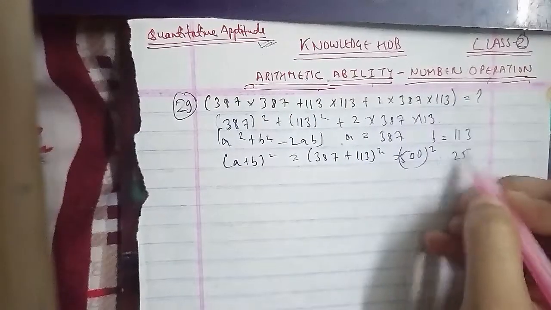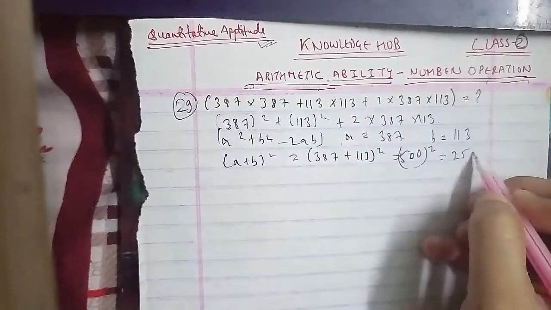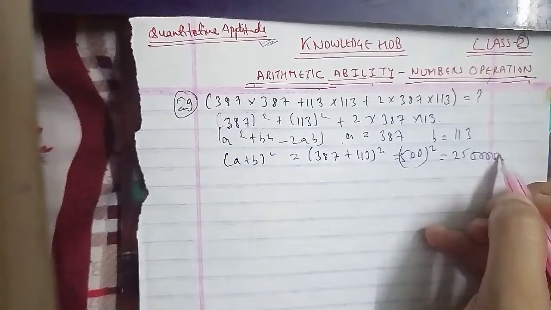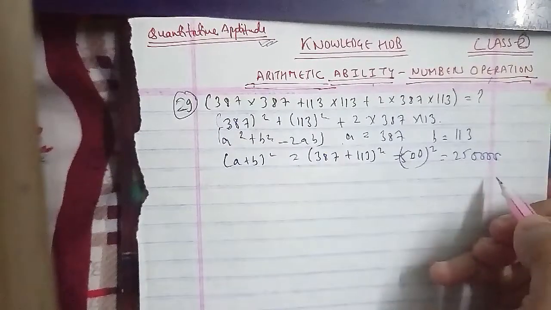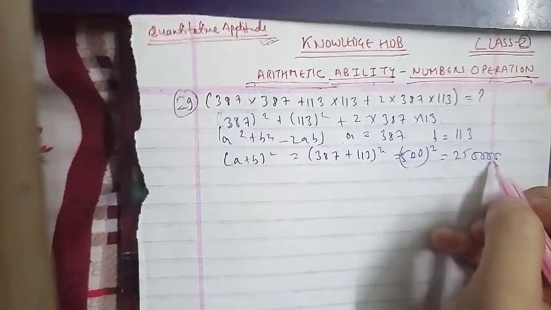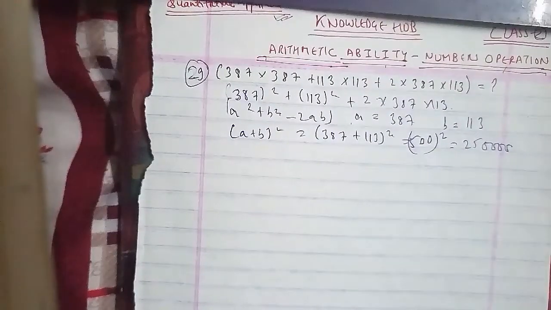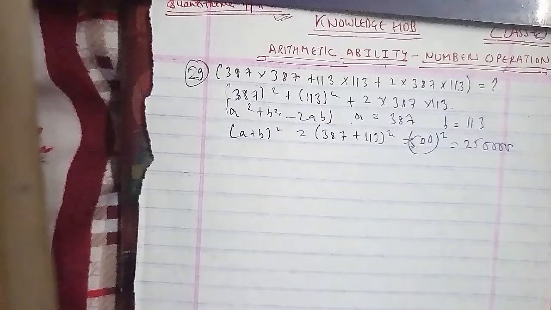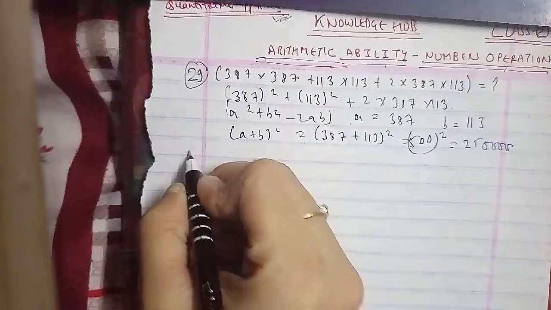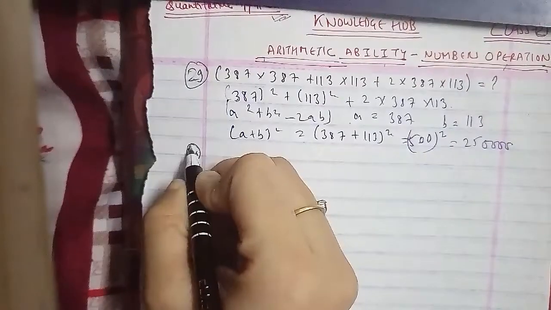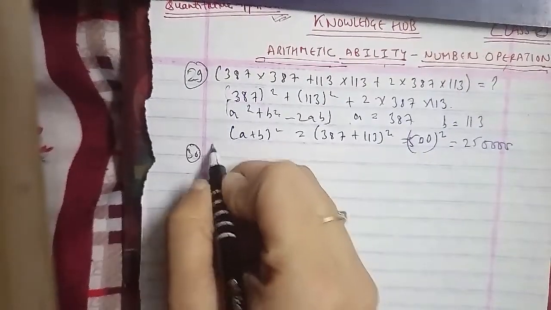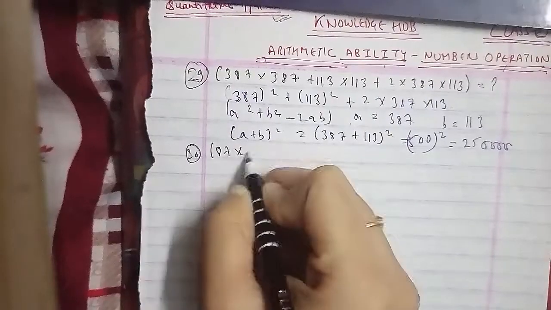Now we will go ahead with another question, that is the 30th question of the session. The question we have here is 87 multiply 87 plus 61 multiply 61 minus 2 multiply 87 multiply 61, which equals the question mark.